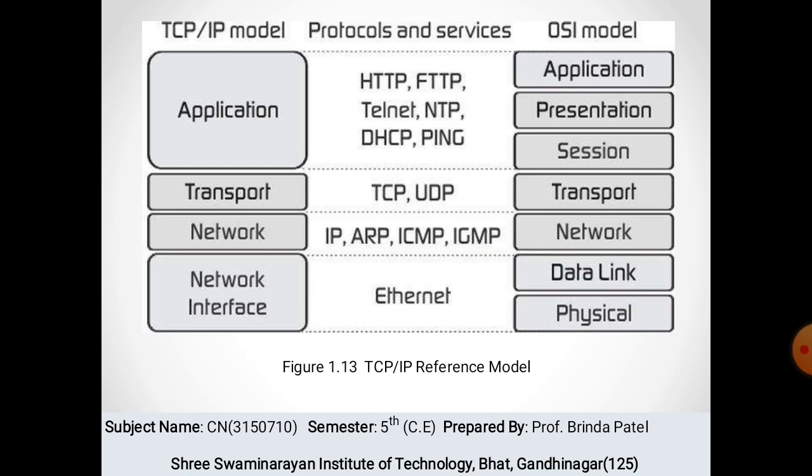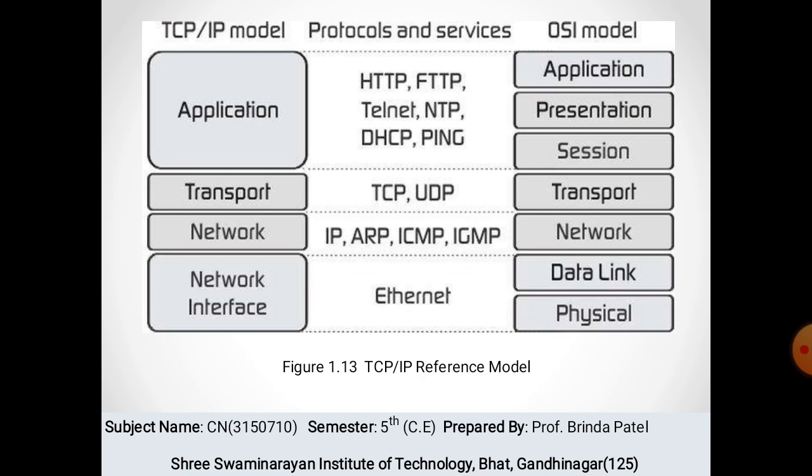The second one is the network or internet layer, which is equivalent to the network layer in OSI. The transport layer is for reliable delivery, using TCP and UDP. The application layer is equivalent to the combined 3 layers of the OSI model: the application, presentation and session layers.